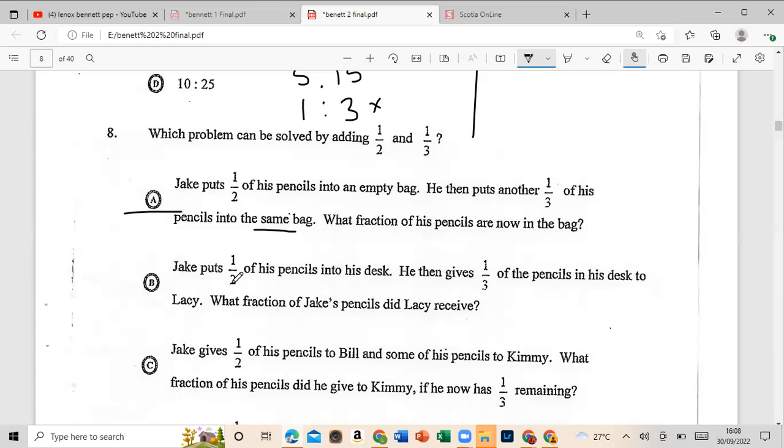It says Jake put half of his pencils into his desk. He then gives 1/3 of his pencils in his desk to Lacey. What fraction of Jake's pencils did Lacey receive? Adding 1/2 and 1/3 would not give you the answer, right? C, Jake gives half of his pencils to Bill and some of his pencils to Kimmy. What fraction? No, we don't know how much he gave.